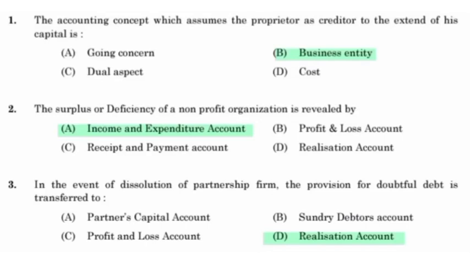Business entity is the accounting concept which assumes the proprietor as creditor to the extent of his capital. The surplus or deficiency of a non-profit organization is revealed by income and expenditure account. In the event of dissolution of a partnership firm, the provision for doubtful debt is transferred to realization account.